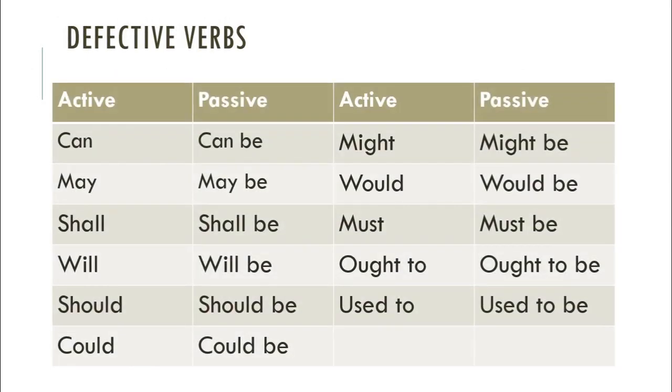Alright. So here we have some defective verbs. That means if we have can in our active voice, that can be changed to can be in passive form. If we have may, that will change into may be. Shall to shall be. Will to will be. Should to should be. Could to could be. Might to might be. Would to would be. Must to must be. Ought to ought to be. Used to be.